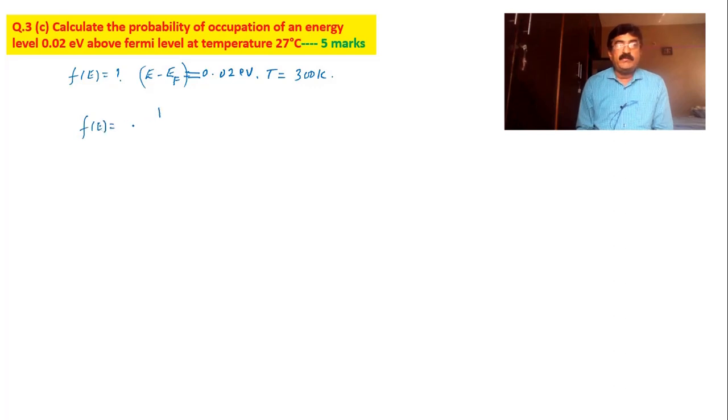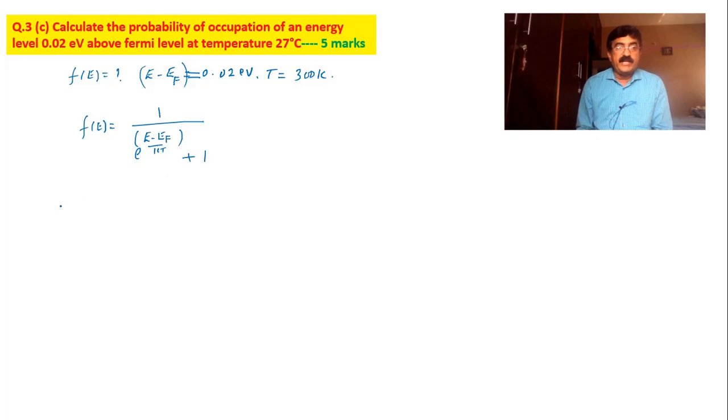Well, the formula is actually you have to find out F of E. Here E minus EF is given as 0.02 electron volt. He says it is above, therefore this is positive. And then temperature is 27, that is nothing but 300 Kelvin, because 27 plus 273. Well, the formula is F of E is equal to 1 divided by e to the power of (E minus EF) divided by KT, K is Boltzmann constant, plus 1.